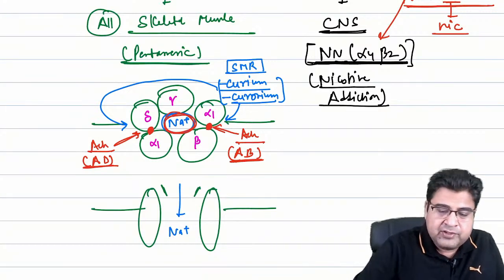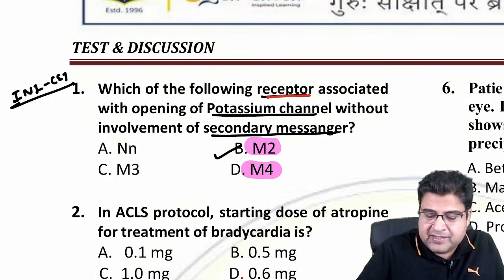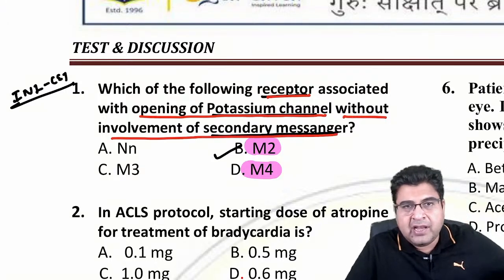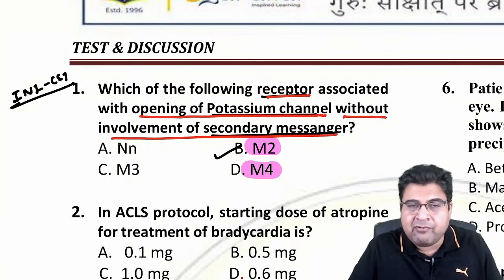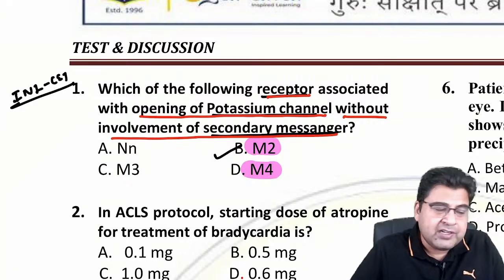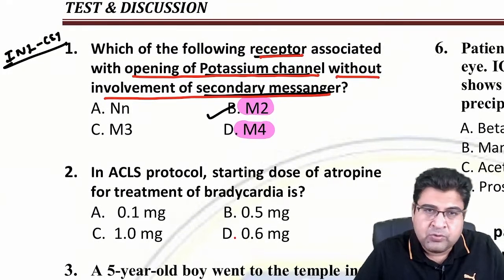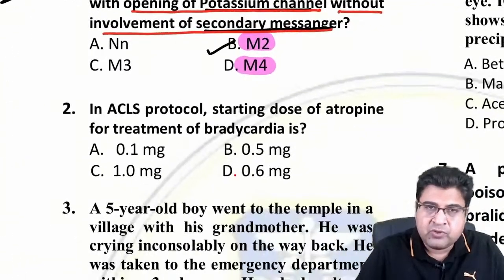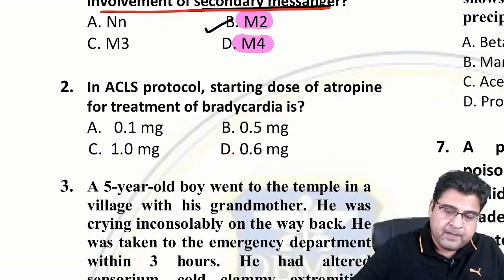They're asking which receptor. Now read the question again: which of the following receptors is associated with opening a potassium channel without the involvement of a secondary messenger? So here the answer is the inhibitory receptors. The G protein coupled receptors which are inhibitory type can open up the potassium channel directly without the involvement of a secondary messenger. So the best possible answer is Muscarinic 2. Difficult question, but fine. It was asked in our exam, so we should respect our examiner the way they put the question. Right?